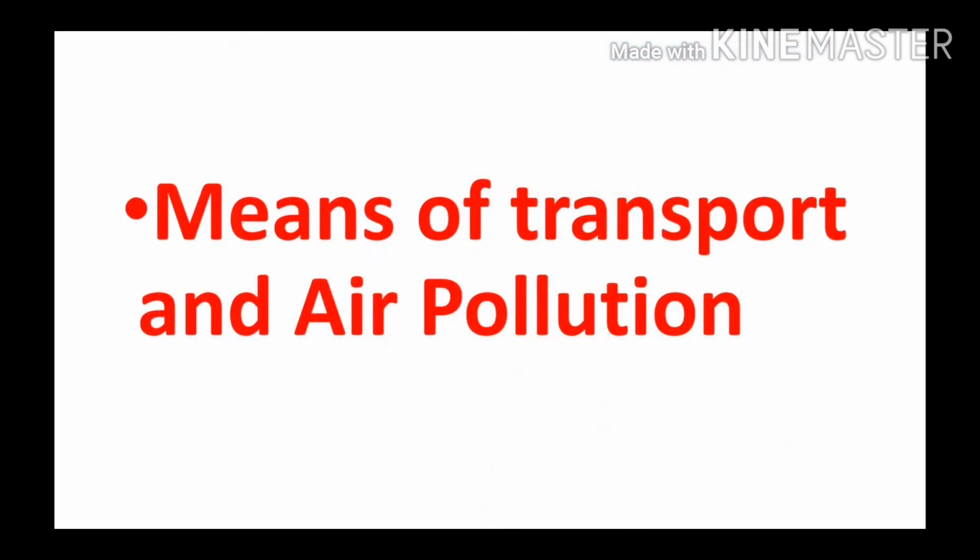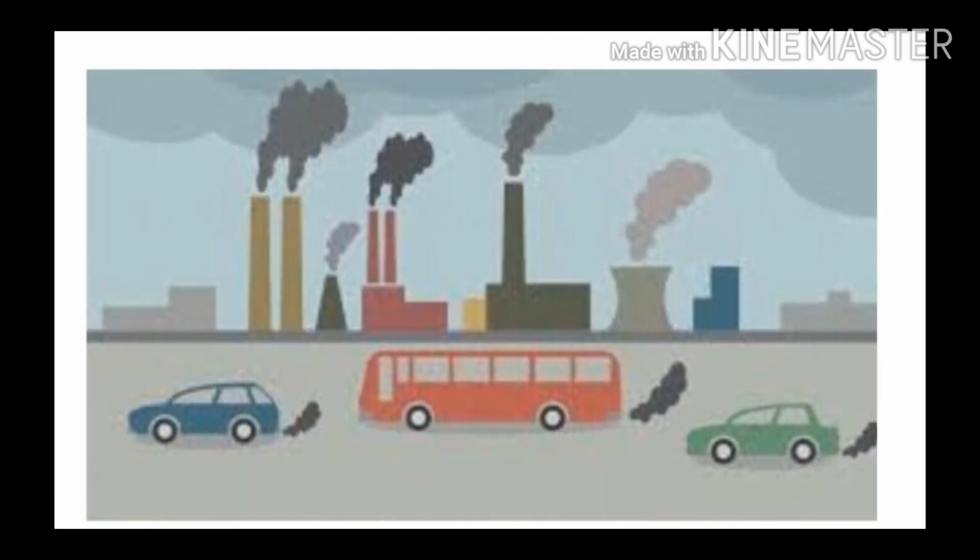Now we'll discuss the means of transport and air pollution. The modern means of transport have given lots of advantages, but they also have some demerits. While they have improved our lifestyle, they have caused serious problems too. You can see lots of pollution coming from vehicles.